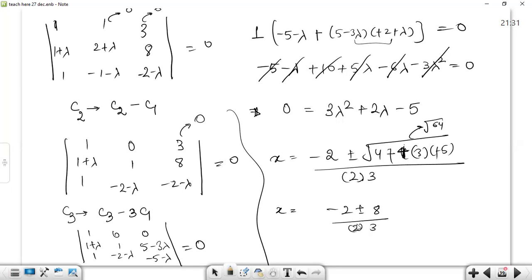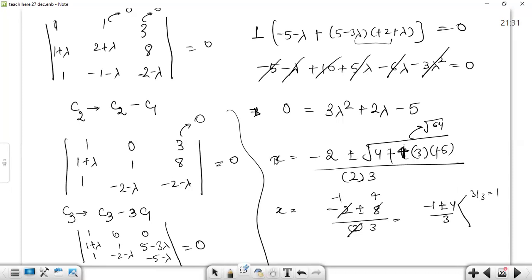Now let's divide by 2 for both of the terms. 2 cancels 2 with minus of 1. 2 cancels 8 with plus minus 4. So this has become minus 1 plus minus 4 divided by 3. If plus is considered, minus 1 plus 4, 3 by 3, which makes it 1.